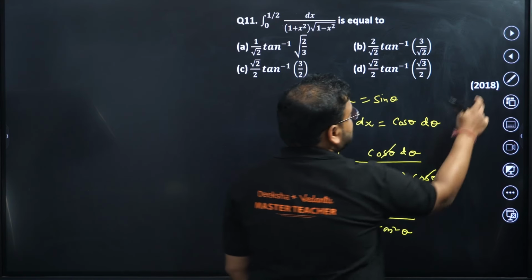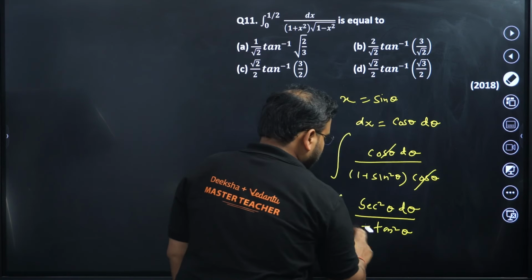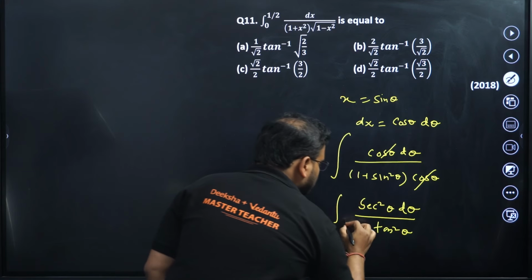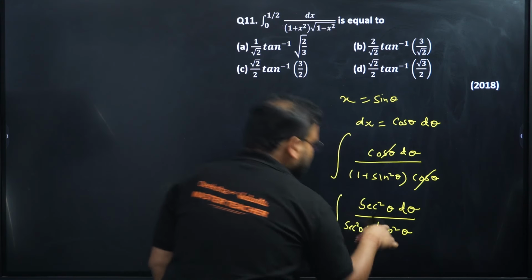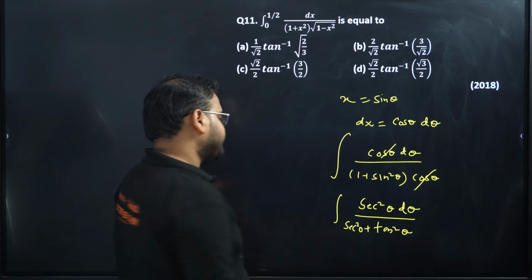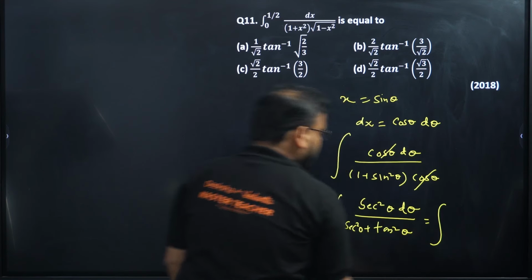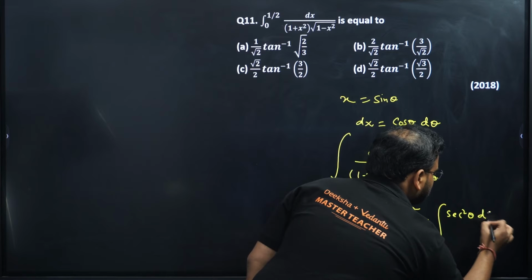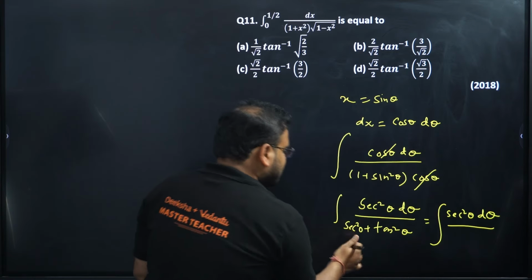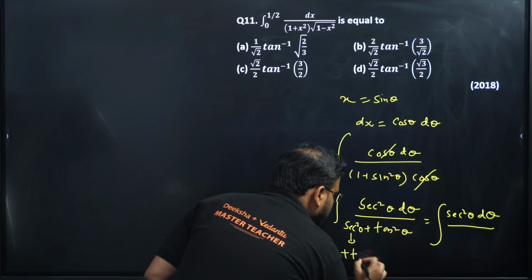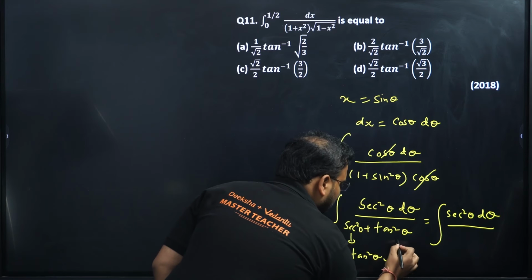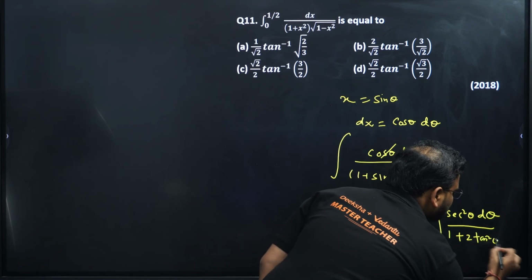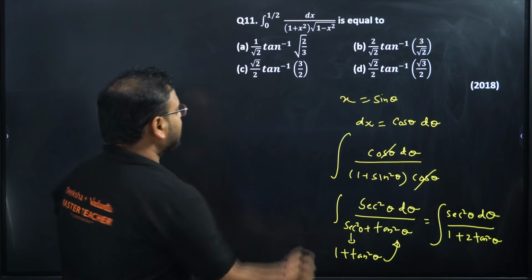Excuse me, not 1 plus. I'll have sec square plus tan square theta. I'm dividing by cos square, so it will become 1 by cos square. So I'll have sec square theta plus tan square theta. Okay. One more time, I'll write sec square in terms of tan square. So I have sec square theta d theta divided by, what is sec square? Sec square is nothing but 1 plus tan square theta. Add these two together, you'll get 1 plus 2 tan square theta.